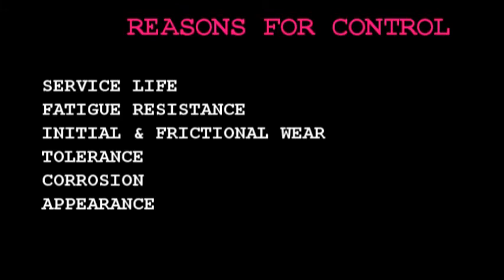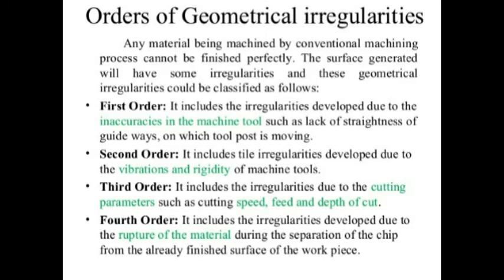Okay, so these are the various reasons for controlling the surface texture. And coming to the next topic, irregularities. In the surface texture we have surface irregularities, some geometrical irregularities.